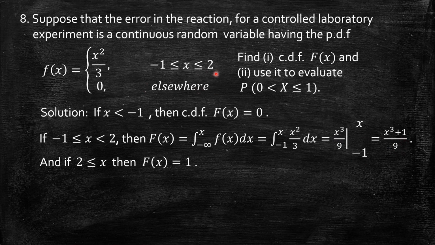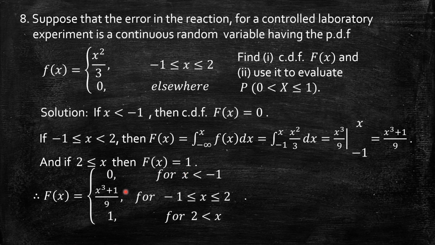What about now for x greater than 2? You have to take all possibilities. For x greater than 2, the CDF, the cumulative distribution function, must be equal to 1. That means it covers the entire PDF. Minus infinity to -1 it is anyhow 0, but -1 to 2 it completely takes the full range of x²/3, and from 2 onwards to any value it is again 0. But this answer is 1. So finally the CDF for x greater than or equal to 2 is 1.